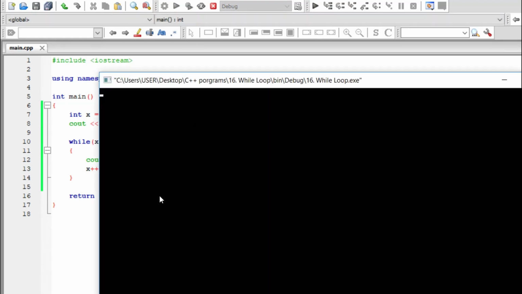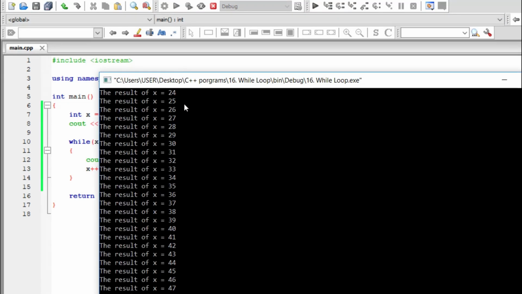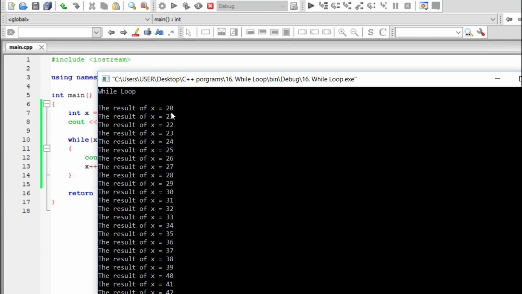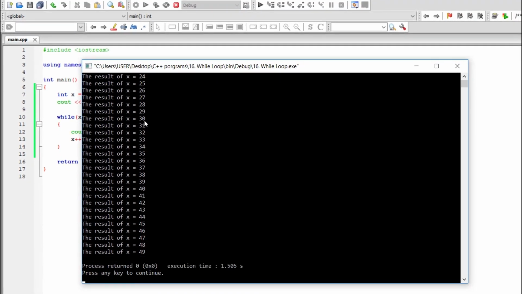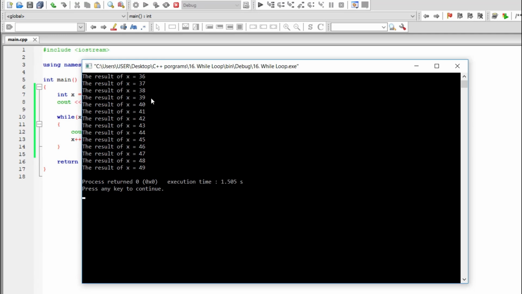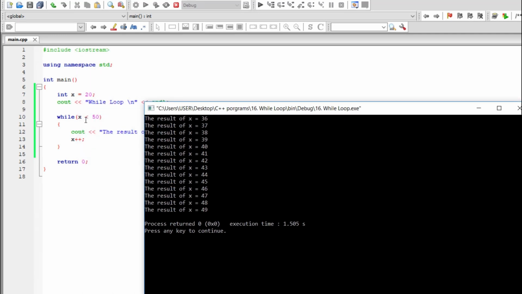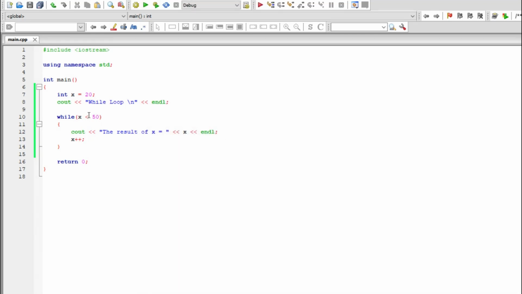A loop system is going to do this on its own. You see that it starts from 20 to 21 and then down to 49. I put that to be x less than 50, and if I go ahead and say x less than or equal to 50, it will go ahead and print out 50 as well. Check it out.